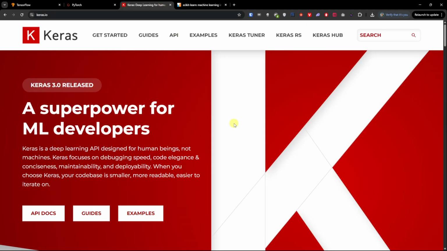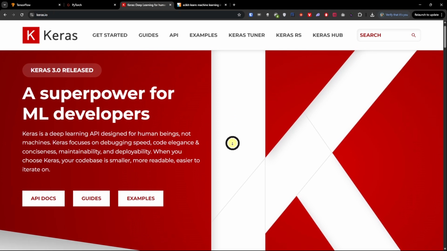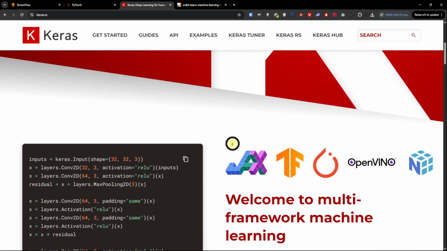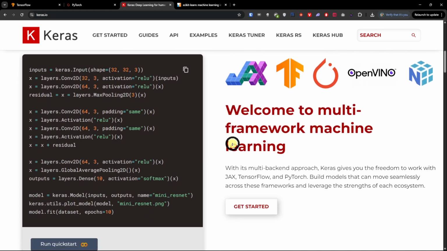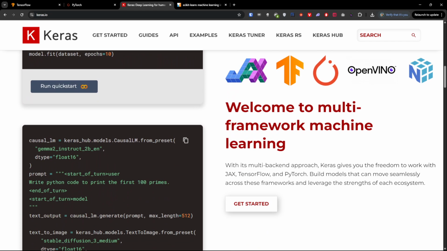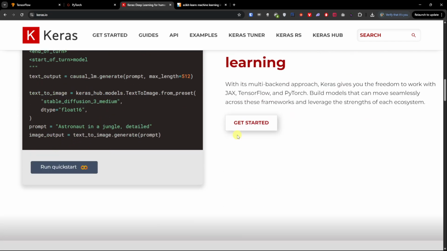On the other hand, with Keras, you have beginner friendly, with a simple clean API, allowing building models with minimal code, integrates tightly with TensorFlow, great for quick prototyping and teaching, a large amount of tutorials and documentation. Limited flexibility for highly customized models, for advanced tasks often requires dropping into TensorFlow, and not as feature-rich as TensorFlow or